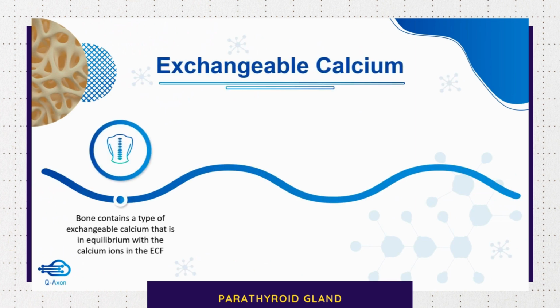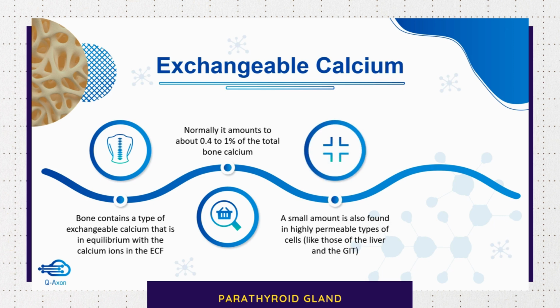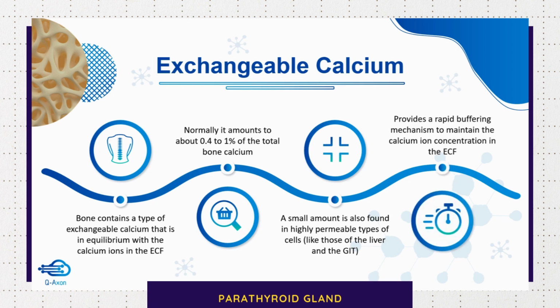Bone contains a type of exchangeable calcium that is in equilibrium with the calcium ions in the extracellular fluid. Normally, it amounts to about 0.4 to 1% of the total calcium in the bones, whereas a small amount is also found in other cells which have a high permeability, like those of the liver and the gastrointestinal tract. This exchangeable calcium actually provides a rapid buffering mechanism which helps to maintain the level of calcium ion in the extracellular fluid.